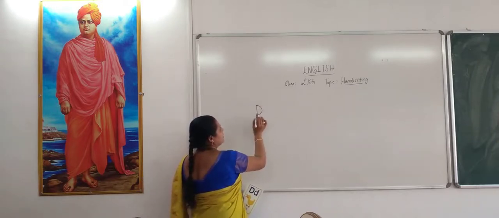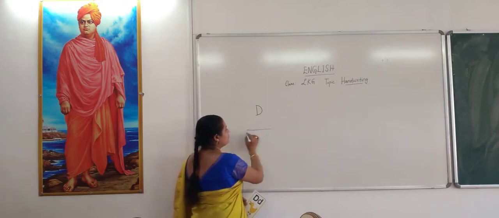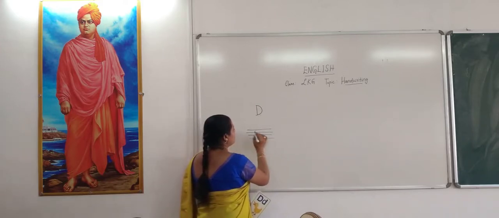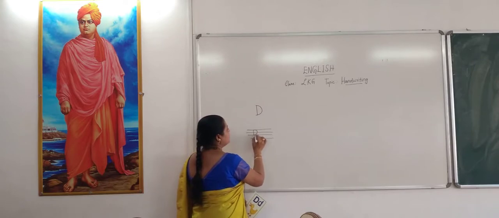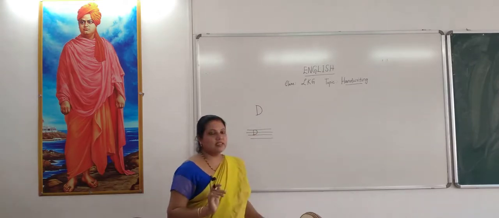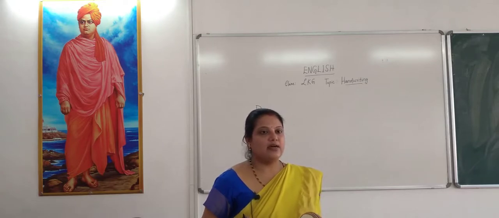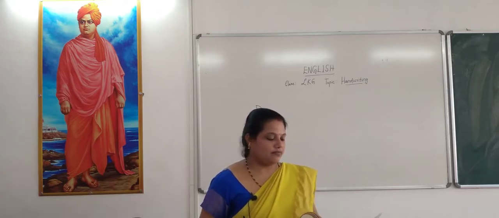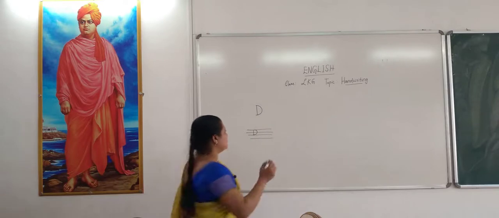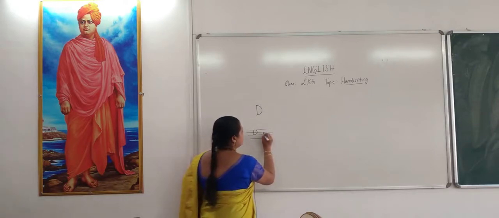Capital D. Within the 4 lines, how do you write D? This is how you write the letter D. What is the next, small d? How do you write?